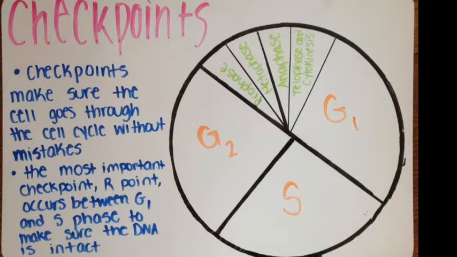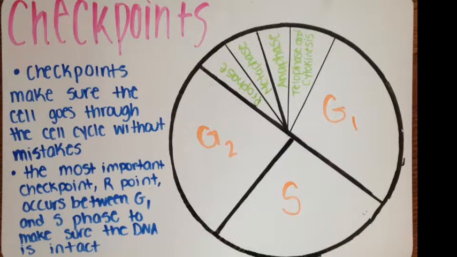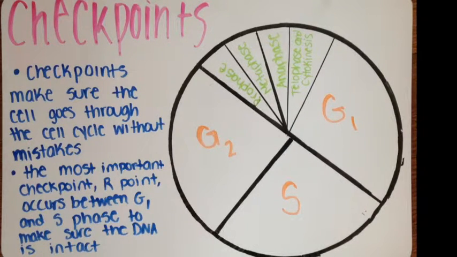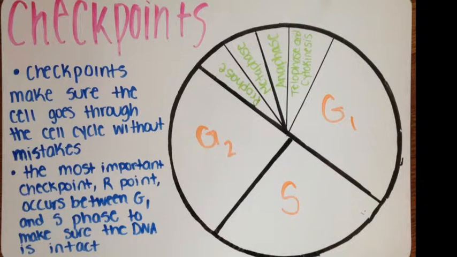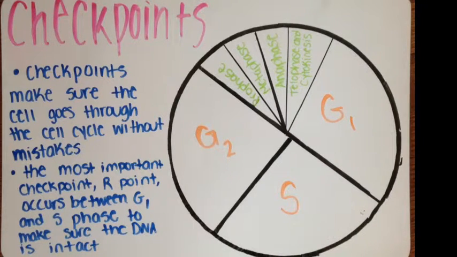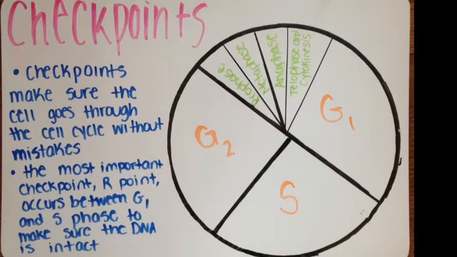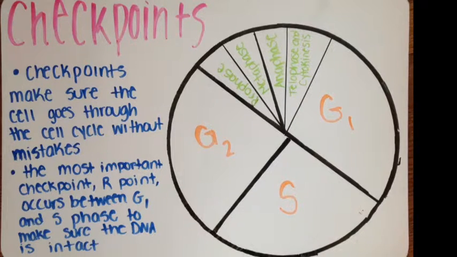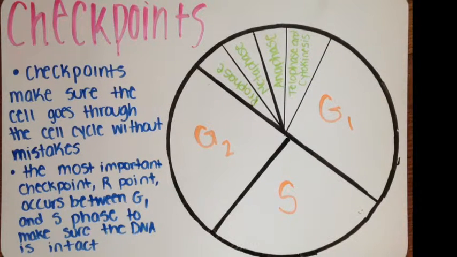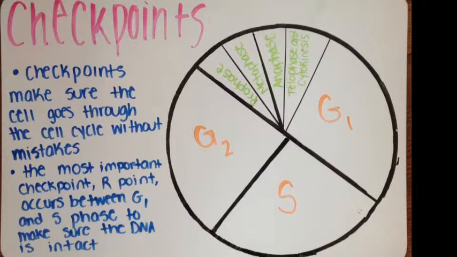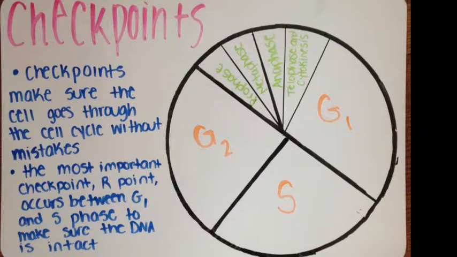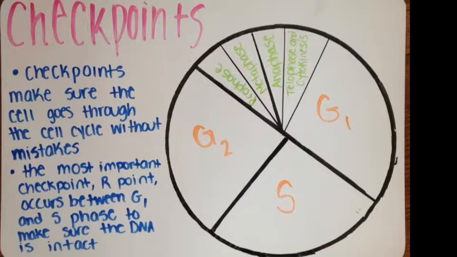Cell cycle control. The cell cycle is controlled by checkpoints. If checkpoints aren't completed, then the cell cycle will stop. The cell can fix the problem by eliminating itself through apoptosis or cellular suicide. An important checkpoint is R point, which occurs between G1 and S phase. R point makes sure the DNA is intact.